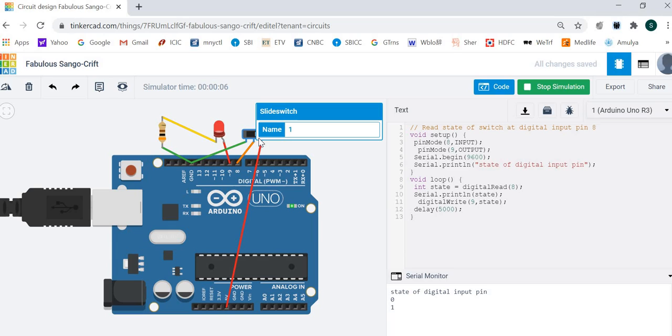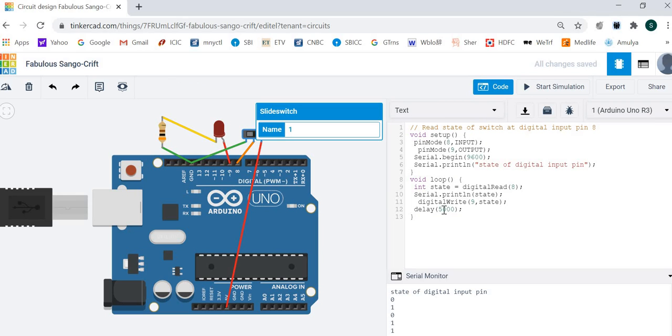LED is glowing. Now I change this. LED is off. LED is glowing. This is happening after 5 seconds because the delay is 5 seconds. If you change the delay, let's change it. Instead of 5 seconds, suppose the delay is only 1 second. Start simulation.